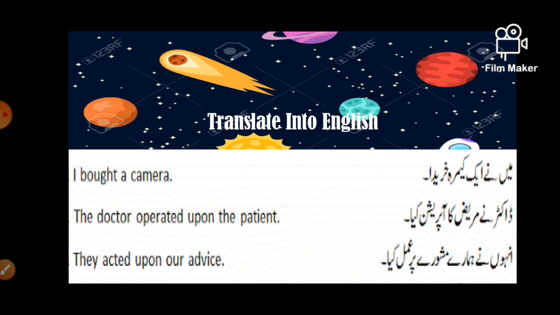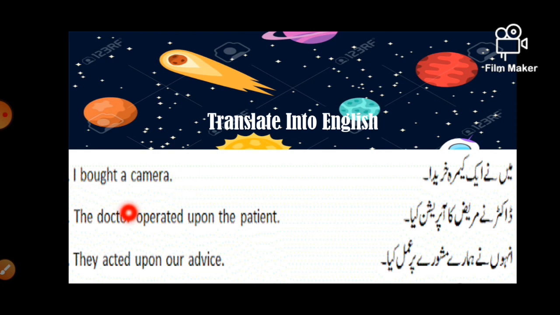Now let's have a look at the structure. What is the structure? Repeat after me: subject plus V2 plus object. "मैंने एक कैमरा खरीदा." I bought a camera. I is the subject, bought is V2 of buy, and a camera is the object. Subject plus V2 plus object.